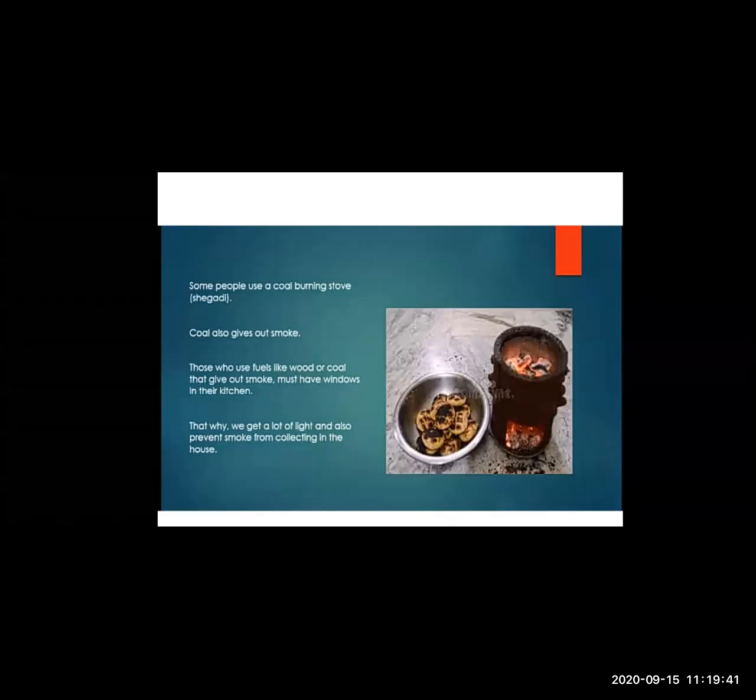It affects our respiratory tract. Yes, it also affects our breathing system. So, when that smoke comes out, you should see that the windows of the kitchen are kept open. That is how we get a lot of light and also prevent smoke from collecting in the house. When you keep the windows open, it will give you sunlight, and it will also throw out the smoke from burning the coal outside the kitchen, and you won't get any breathing problems. It won't affect our respiratory tract.